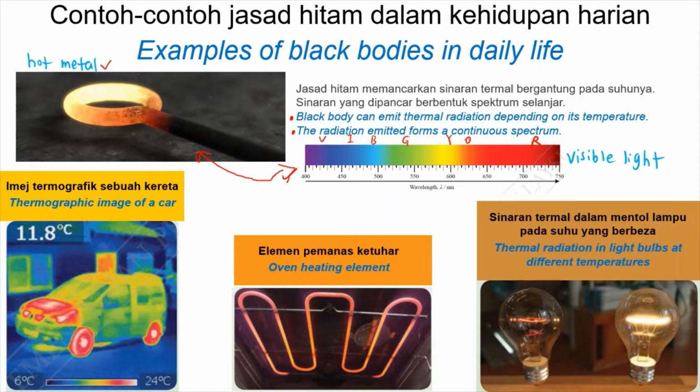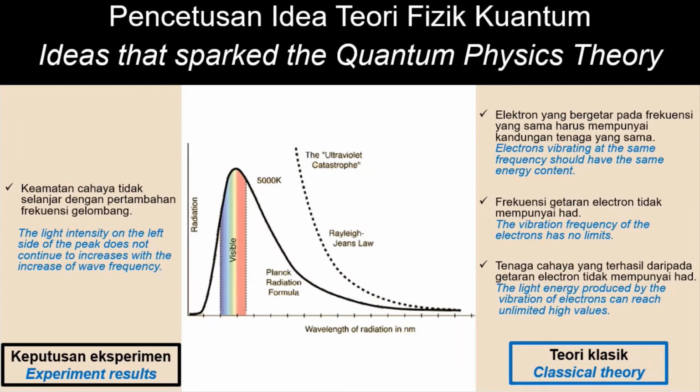What do you see over here? What color can you see? I think I can see yellow, orange, red. Wow, this is the radiation emitted. The other examples are thermographic images of a car, an oven heating element, and thermal radiation in light bulbs at different temperatures. Now, we will learn the ideas that sparked the quantum physics theory.